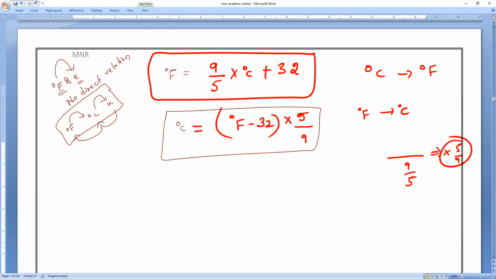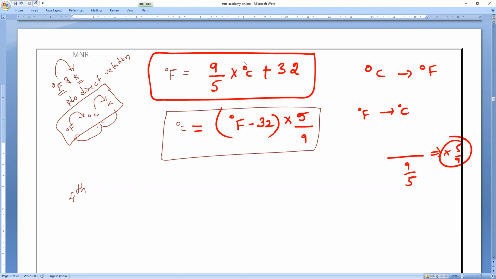One more scale if you want, you can make it: the Rankine scale. Basically it is used in the British system of units, like American BTU.